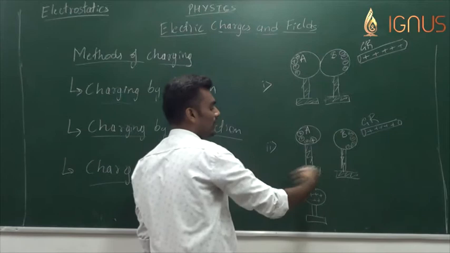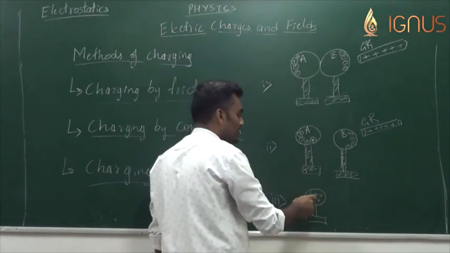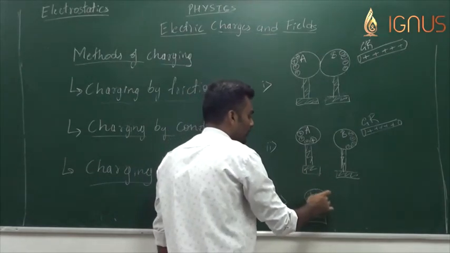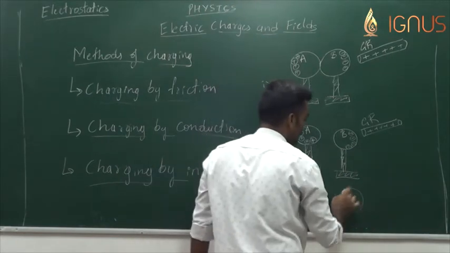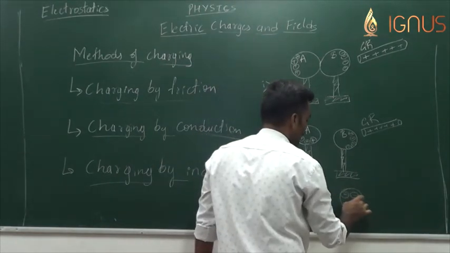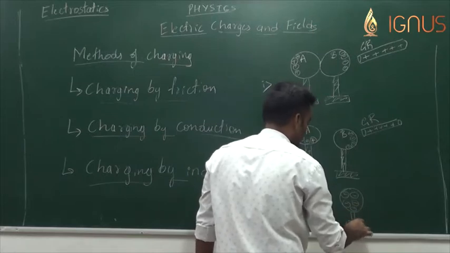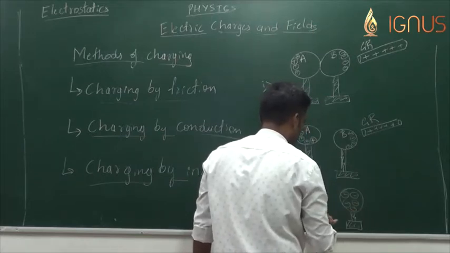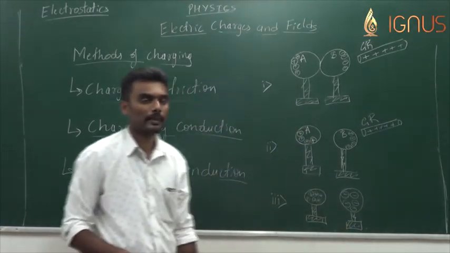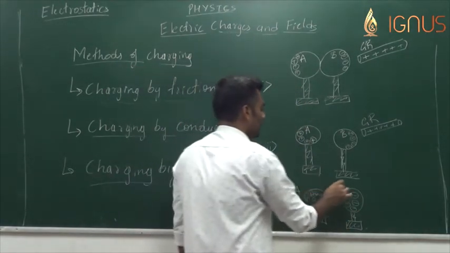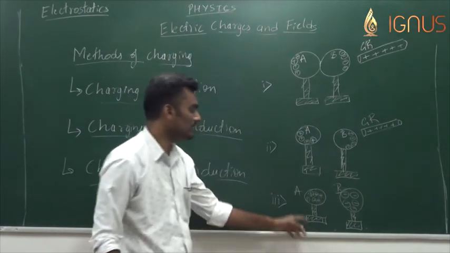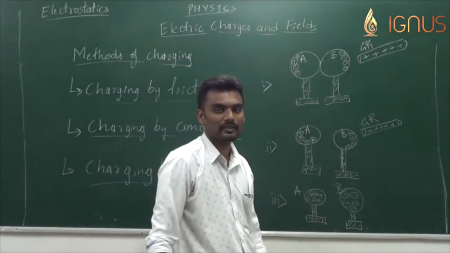Once the glass rod is removed, they'll rearrange themselves, uniformly spread over the surface of the metal spheres. So now we have two charged bodies of two different kinds. Now A is a body which is positively charged and B is a body which is negatively charged.